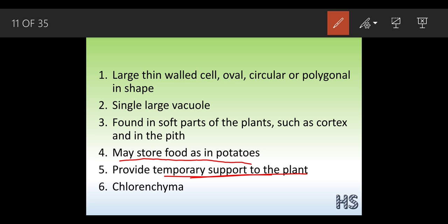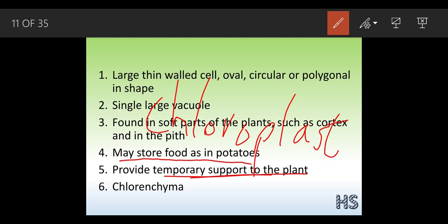This parenchyma tissue is made up of parenchymatous cells. If these parenchyma cells contain chloroplast, we have already covered this word before in the cell chapter, then with the help of this chloroplast it will get the green color pigment.